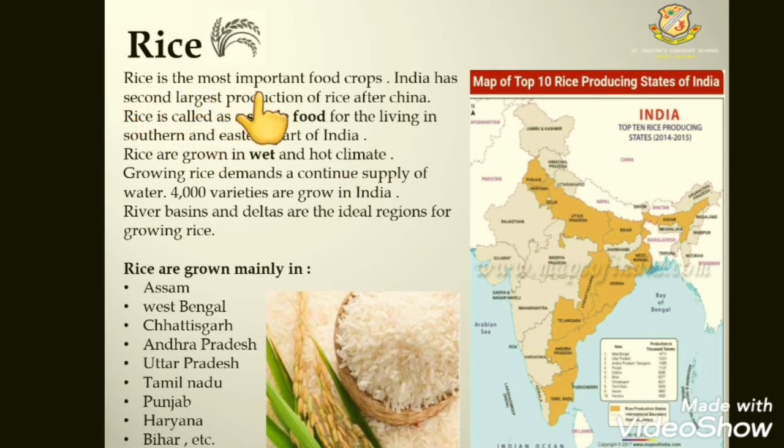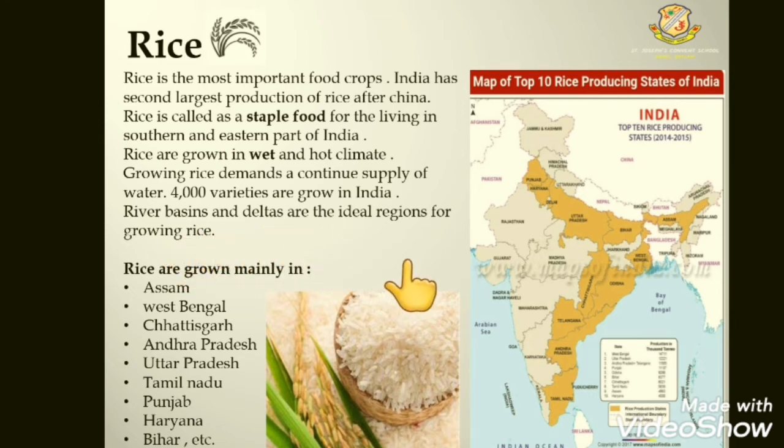Rice is the most important food crop. India has the second largest production of rice after China. Rice is called a staple food for the people living in the southern and the eastern part of India. Rice is grown in wet and hot climate. Growing rice demands a continuous supply of water. 4,000 varieties of rice are grown in India. River basins and deltas are the ideal regions for growing rice.